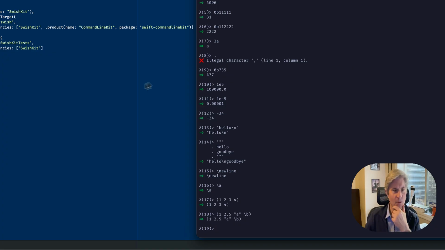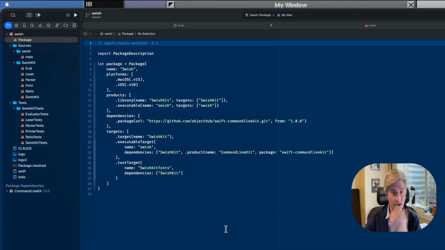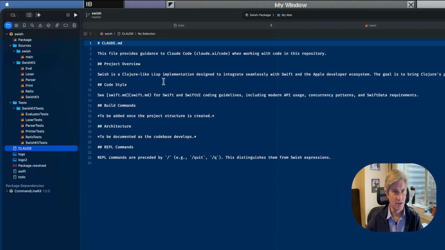So let's look at the code. I have not written any of this code. I maybe changed some text once, but all of this has been done with Claude. And I really haven't had any issues. It's worked really well, and I think the secret to that is how I set things up. When I first created this project, I added this Claude MD file, and you can see there's a description of the project.